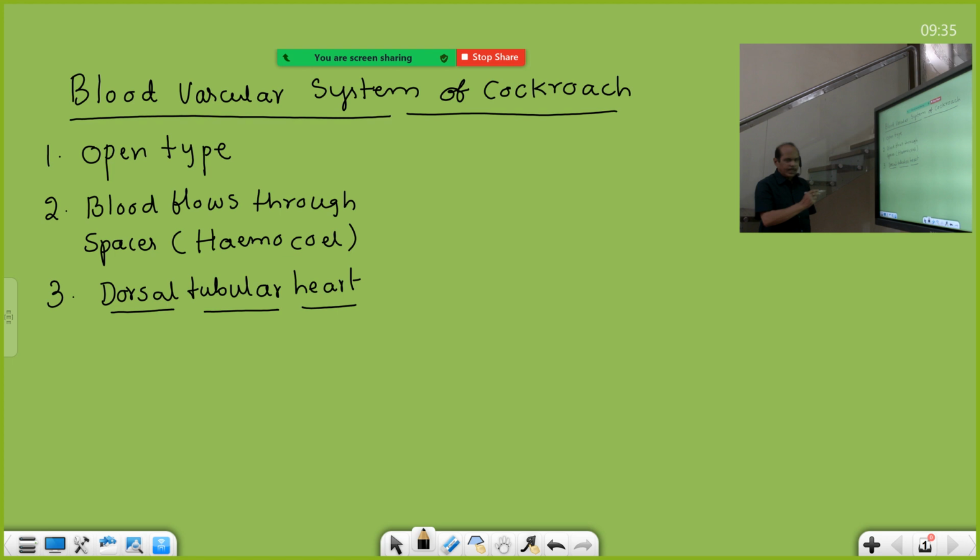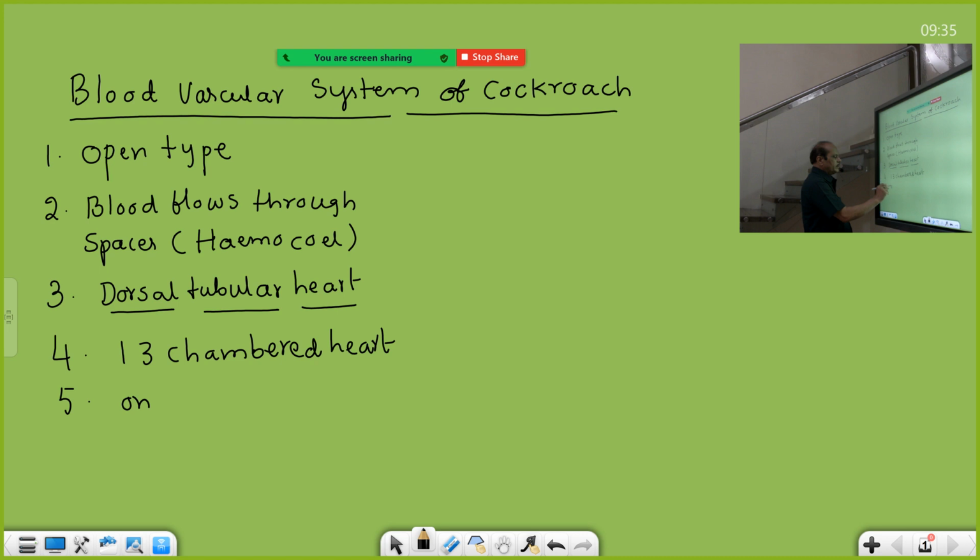And in this, the heart is divided into 13 chambers. So the heart is a 13 chambered heart. I will show in the diagram also. You can see that the 13 chambered heart is present. So one chamber opens into the previous chamber through the openings called ostia.